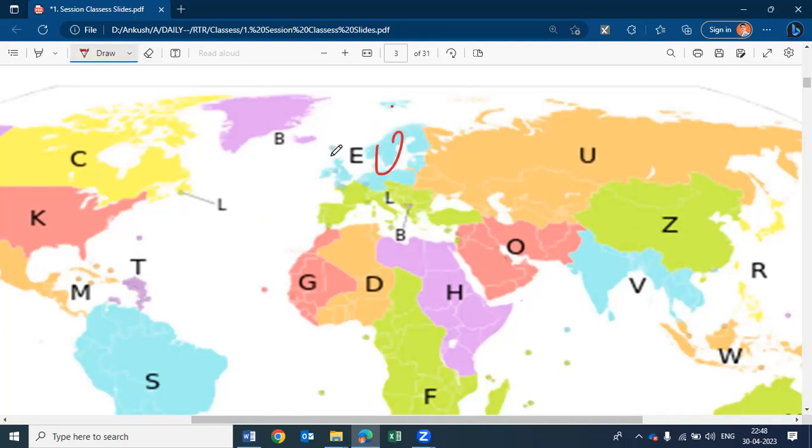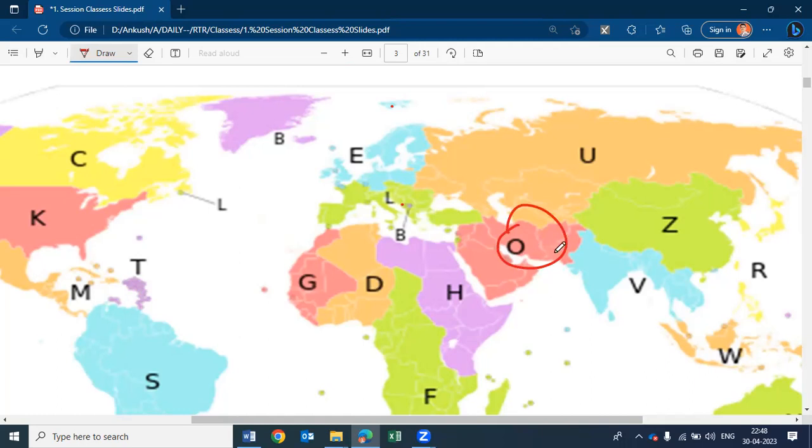Okay, Sweden, Finland, UK. This one, Lima. Greece, Turkey, Italy, these countries are there, right? Including Israel. This is Turkey.